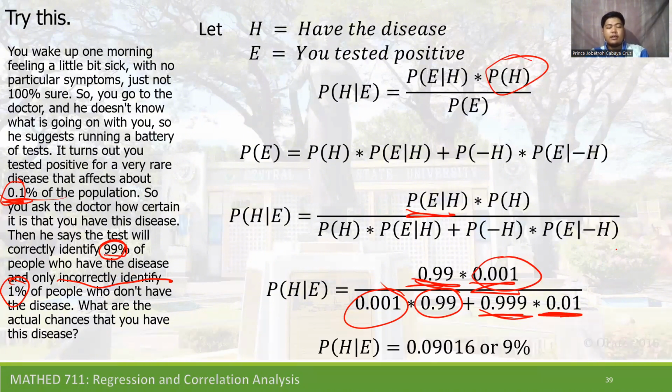And as we use the calculator and compute these values, the probability of having the disease given that you have tested positive is equal to 0.09016, or about 9%. So the probability that you actually have the disease, right after being tested positive, is only 9%.